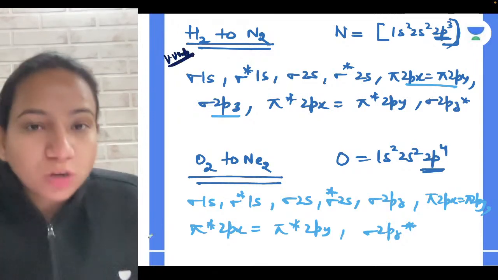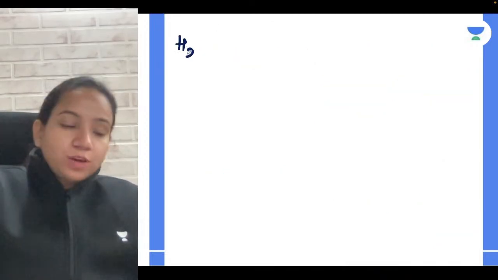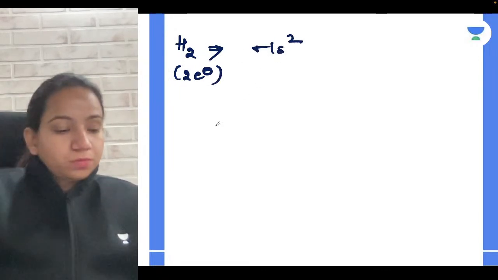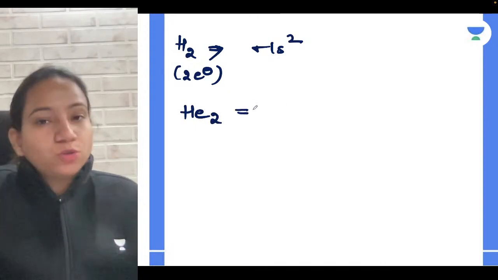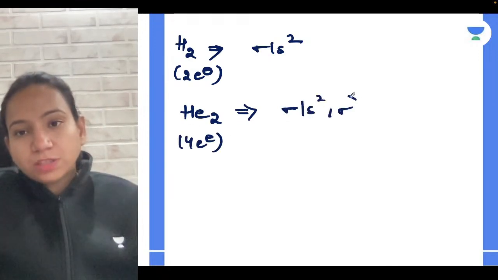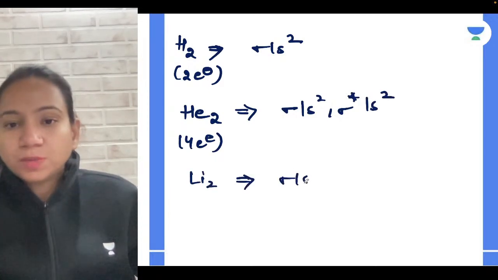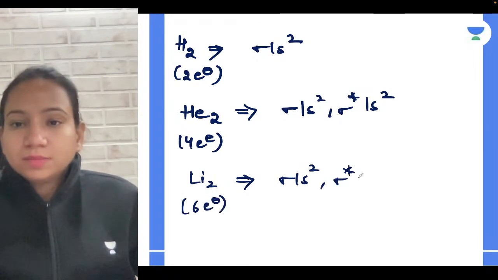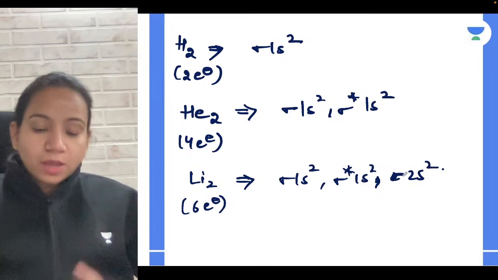Okay, so we are not talking about the molecular orbital diagram at present. We are now discussing the configuration, how you will write it. Suppose you have to write for the hydrogen molecule. There are a total of 2 electrons, so you will write sigma 1s2. If you have to write He2, although it doesn't exist, suppose you have to, there are a total of 4 electrons. You will write sigma 1s2, sigma star 1s2. You will just fill that. Then suppose Li2. It doesn't exist, but we can write sigma 1s2, sigma star 1s2, sigma 2s2, because it will have 6 electrons. Like that.